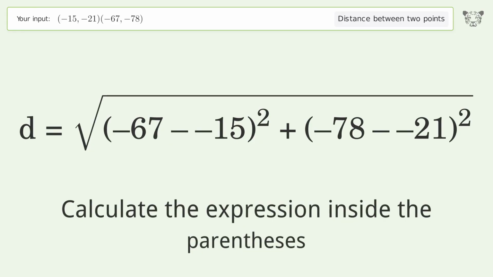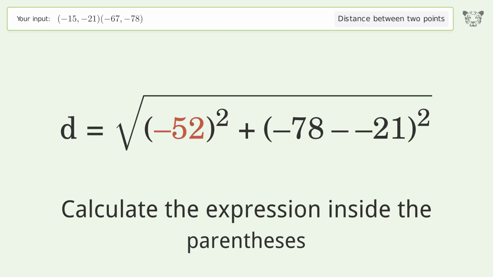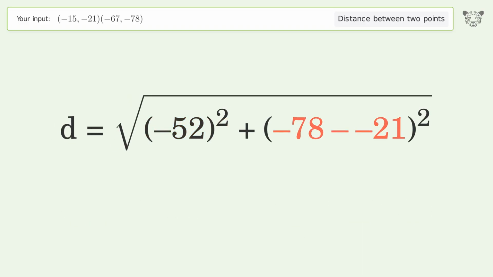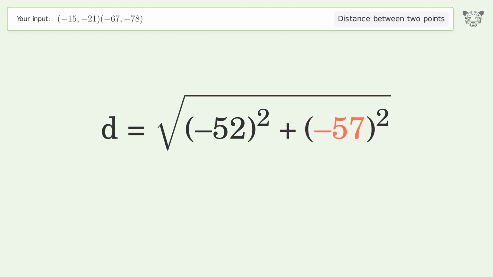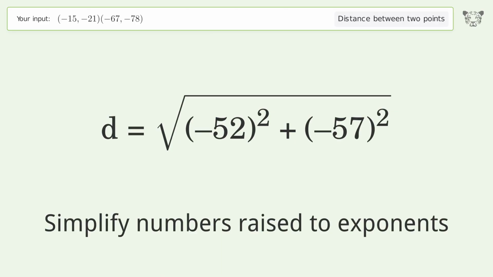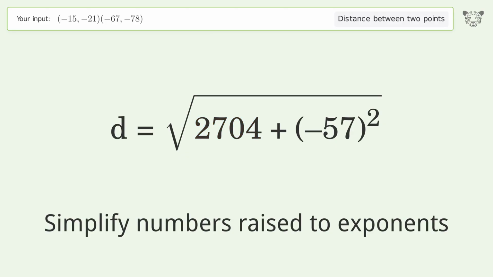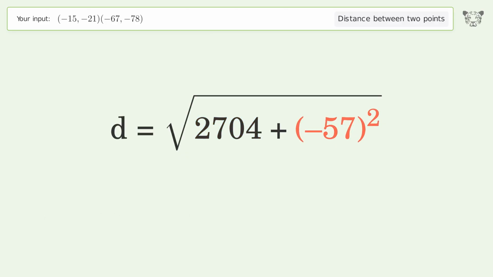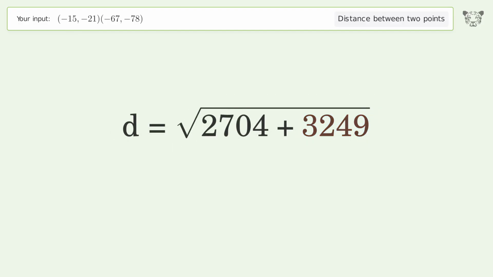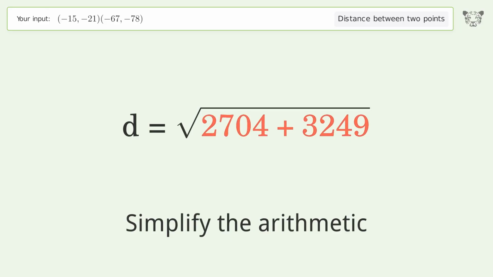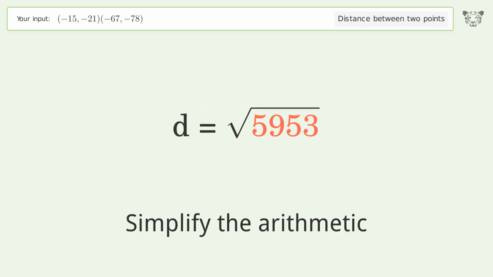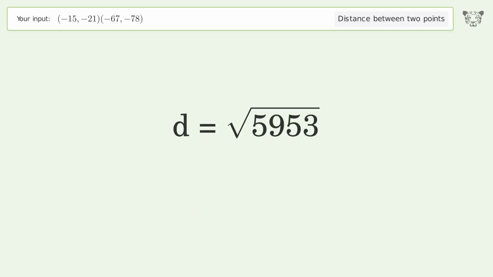Calculate the expression inside the parentheses. Simplify numbers raised to exponents. Simplify the arithmetic. And so the distance between the 2 points is the square root of 5,953, or 77.156.